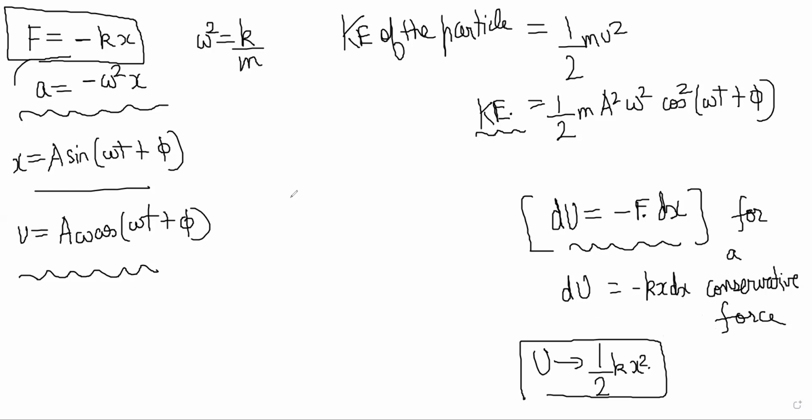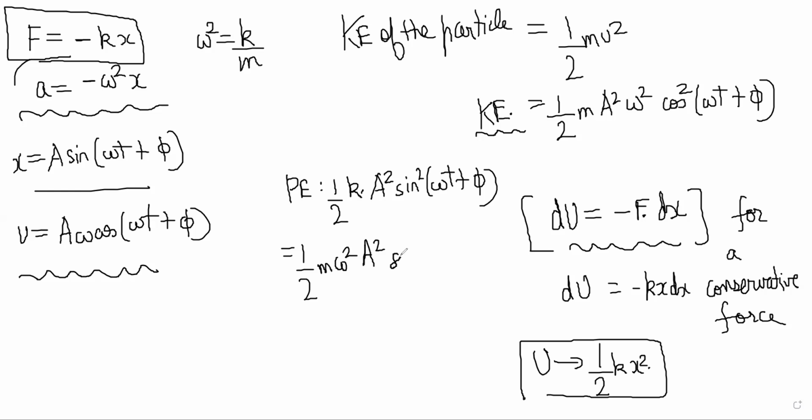So the potential energy for the particle, half kx square, becomes half k A square sine square(omega t plus phi). And k by m is equal to omega square, so k is equal to m omega square. So you can write it as half m omega square A square sine square(omega t plus phi).